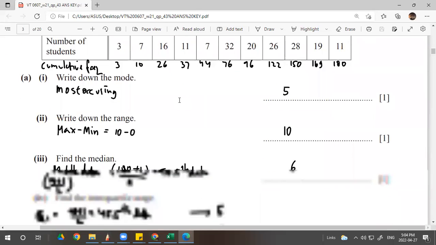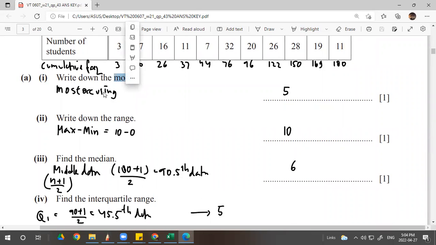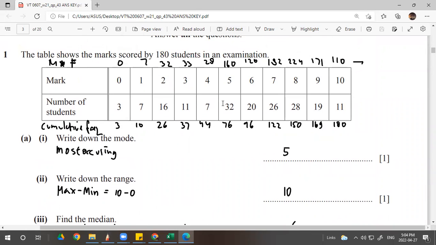Right, so write down the mode. What is mode? Here, this is the notes. Mode is the most occurring data. So you cannot get confused between the most occurring and the mark. The most occurring is the score that most of the students get. It is 32, right? So 32 students get 5. So what is the mode? Is it 32 or 5? It's 5, the mode of the mark, not the mode of the amount of students.